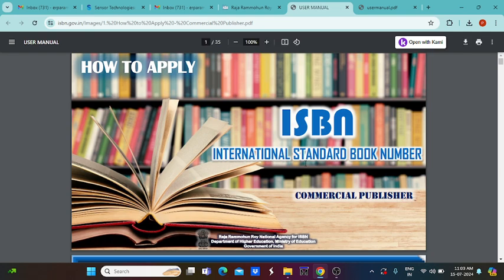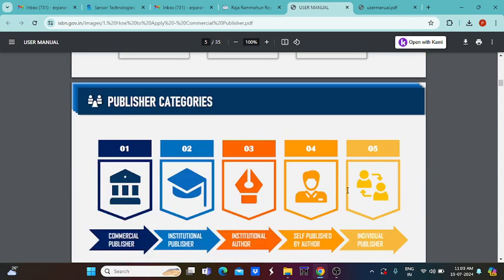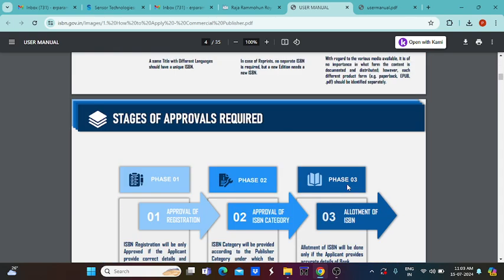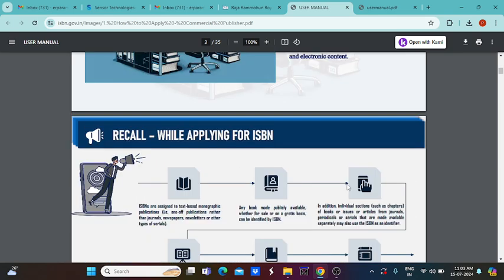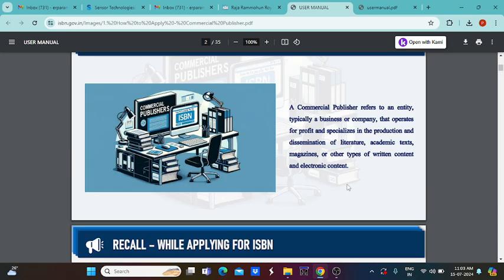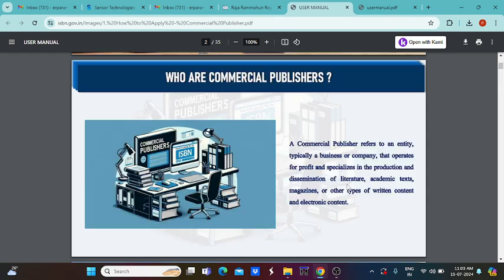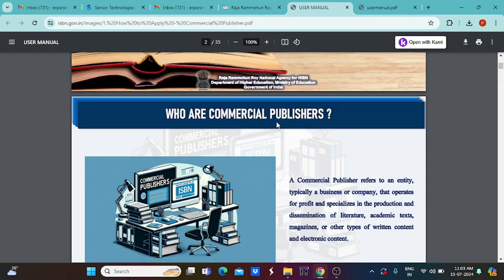When you select commercial publisher, the user manual is also available here. For this, what kind of publication you want to make, everything can appear here. So who are commercial publishers?